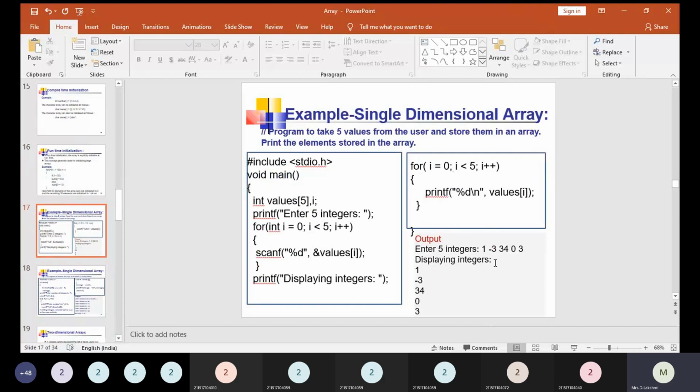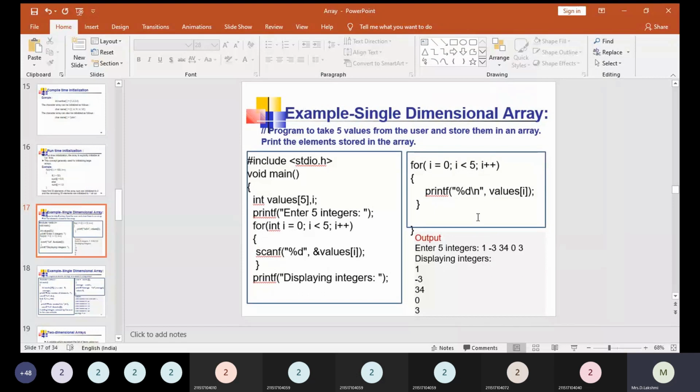So this is a very simple example to understand arrays: how to insert values into the array using the loop, and how to get the values from the array using the loop. This example clearly shows how the array values can be accessed, right?